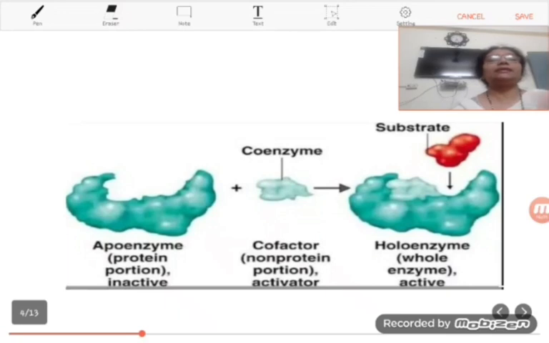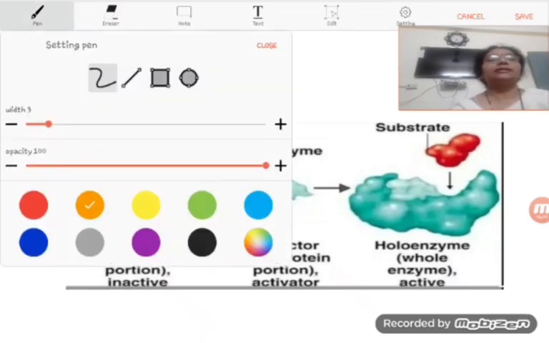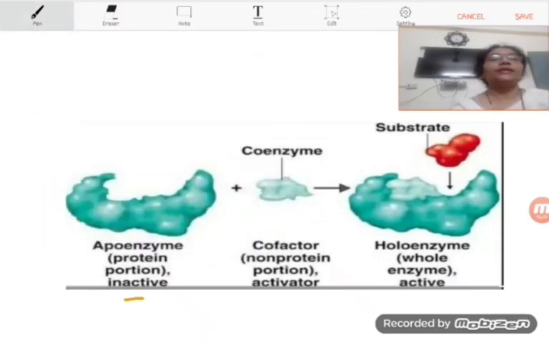We can see here that the apoenzyme, the protein part of the enzyme, when it combines with the cofactor, forms the holoenzyme.